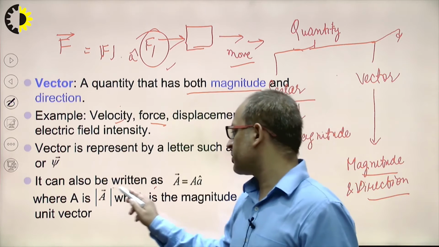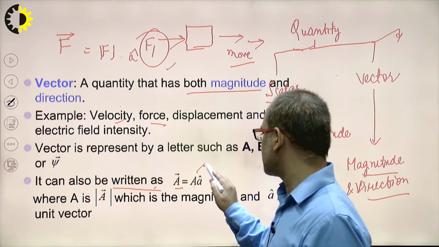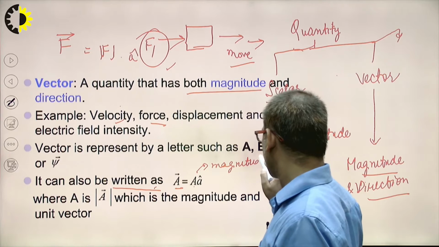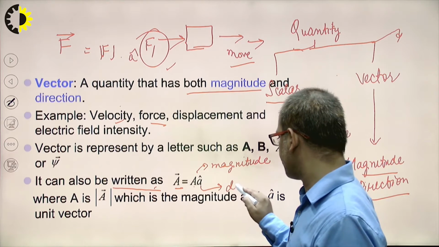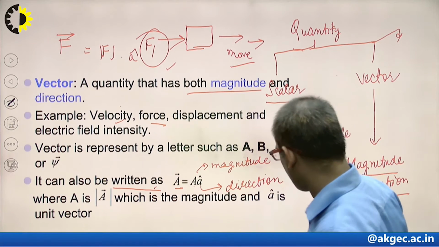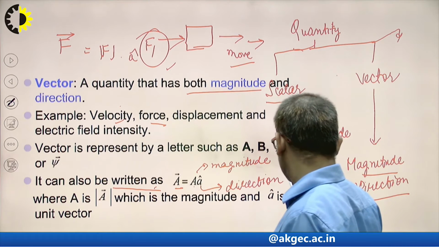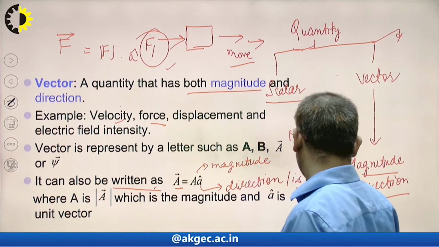So it can also be written as A vector equal to A times A cap, where A represents its magnitude and A cap represents the direction. Clear? Or I can say this is a unit vector.